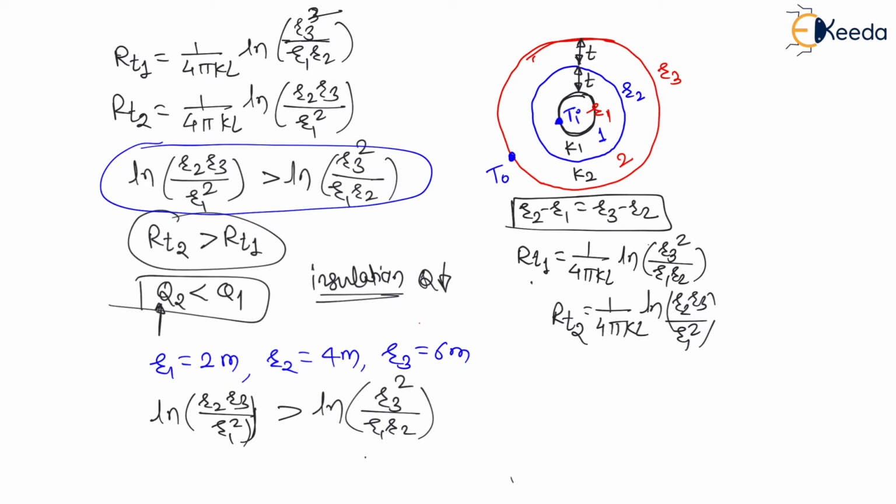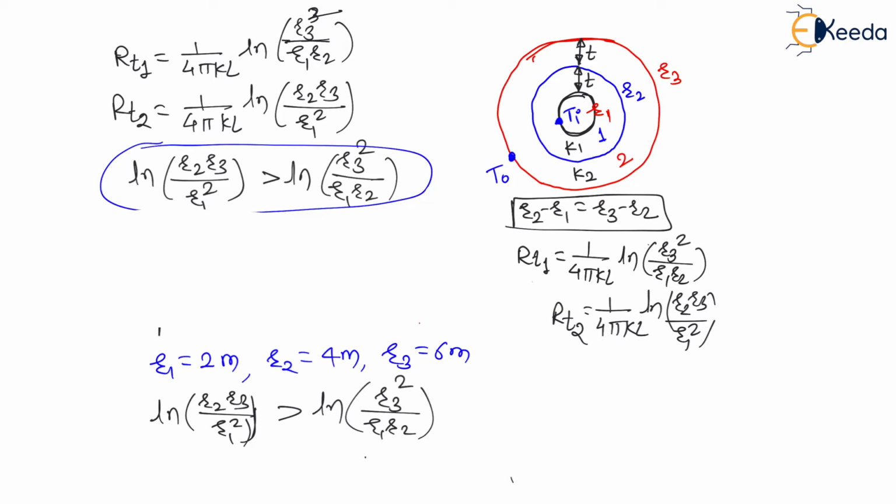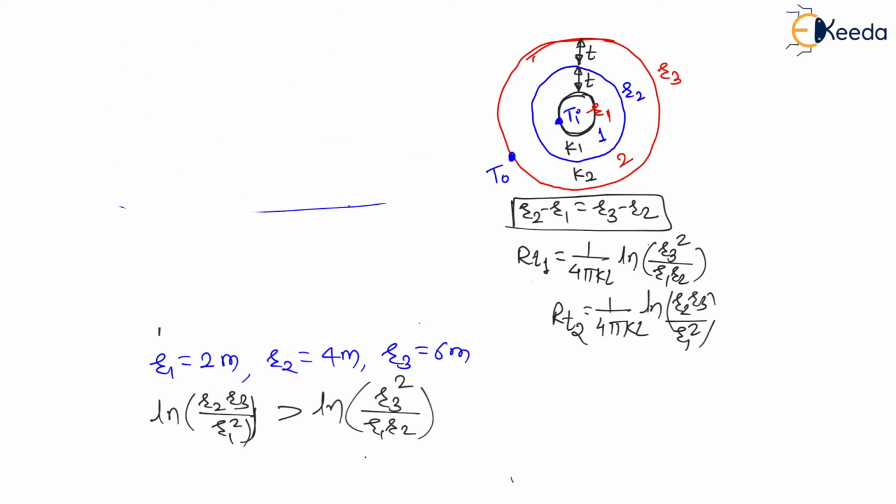Let us check them. By randomly taking any value, if I check here, therefore ln of R2 R3, where R2 is 4, R3 is 6, divided by R1 square, which is 2 square, will always be greater than ln of R3 square, that is 6 square, divided by R1, which is 2, and R2, which is 4.